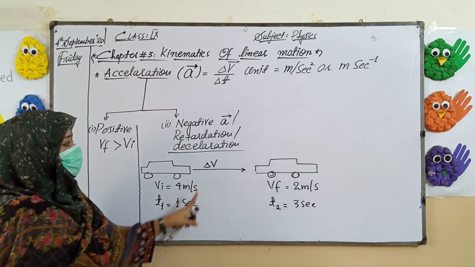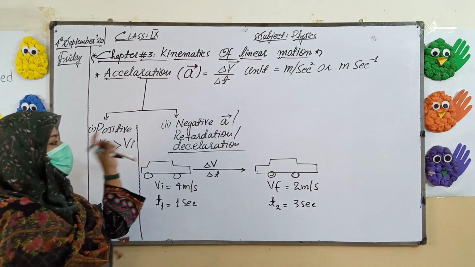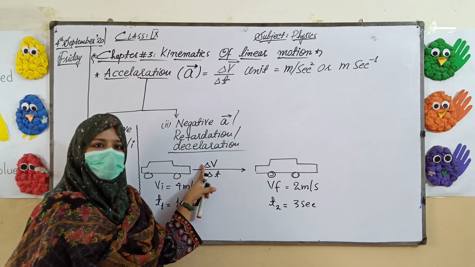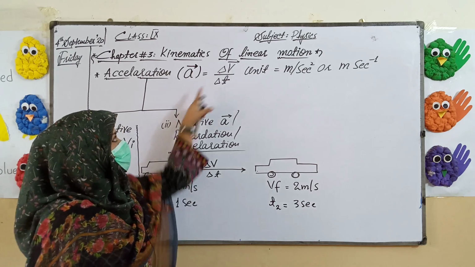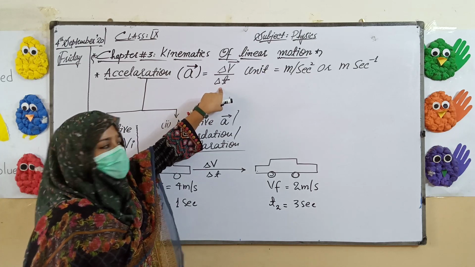If we have to calculate the acceleration, we will first find the change in velocity, delta v, and then we will find delta t, which is the difference in time.